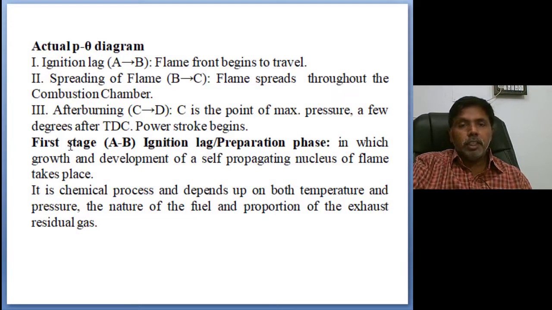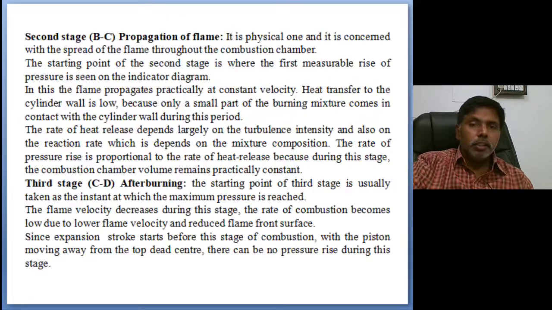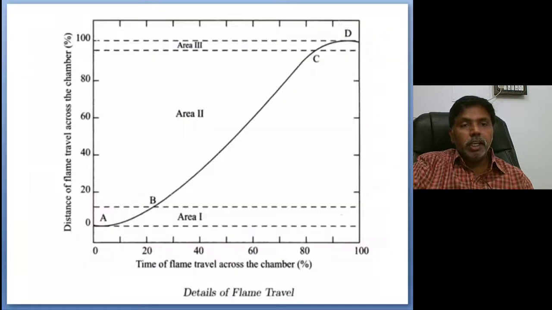You can see the first stage, A to B, ignition lag, is the self propagation of the nucleus. It is a chemical process depending upon the nature of the fuel, and pressure and temperature. And stage B to C is propagation of the flame. The flame moves with a constant velocity from the spark plug to the piston crown. At the end of the flame front propagation, we reach the peak pressure and peak temperature. Then starts the after burning stage, where the complete combustion of the air fuel mixture takes place.